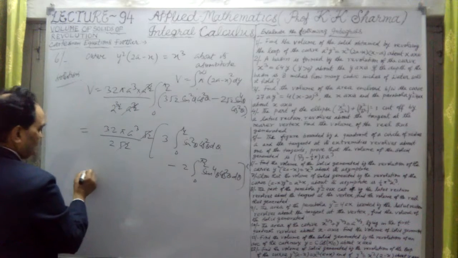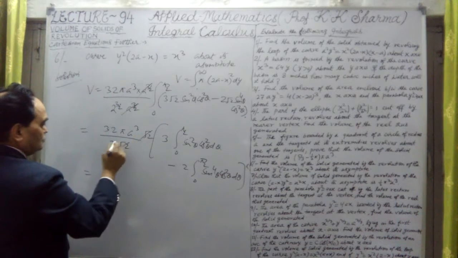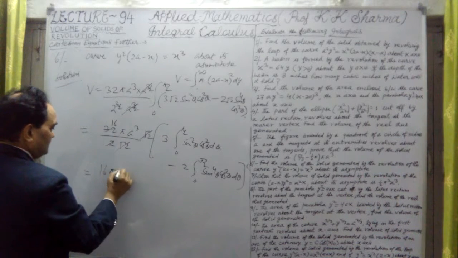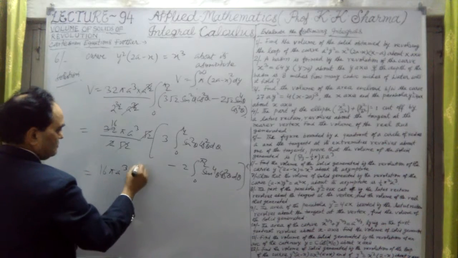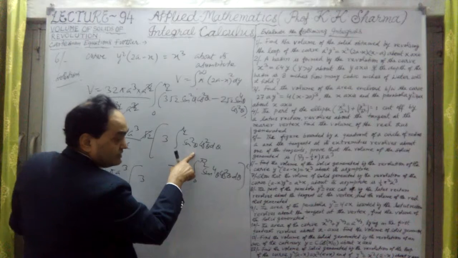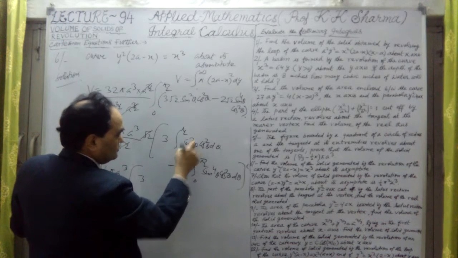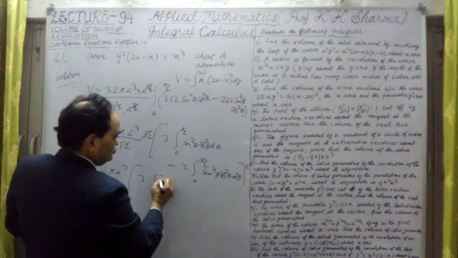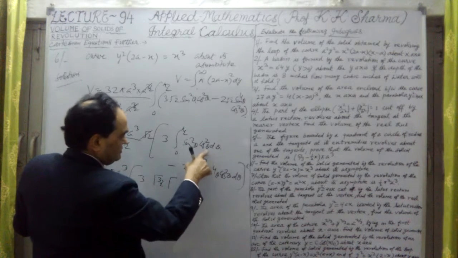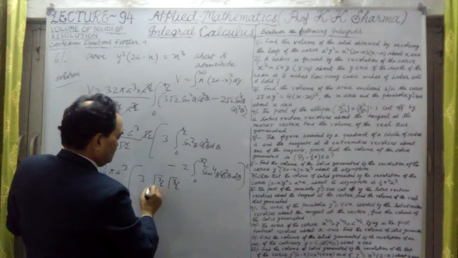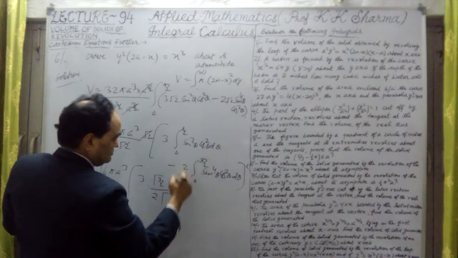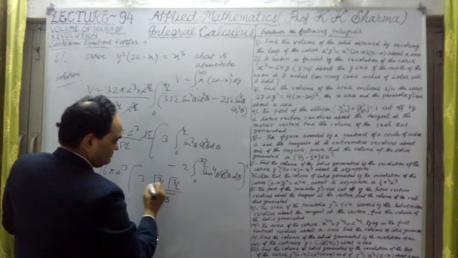This value is okay. Now this root 2 cancels out. This is 2, 16 times. It is 16 pi a cube. Within bracket it is 3 into first step. Now by reduction formula, this is 2 plus 1 upon 2, that means 3 by 2 gamma, gamma function, and this is also 3 by 2 gamma 3 by 2, upon 2 into 2 plus 2, 4 plus 2, 6, 6 upon 2 is gamma 3.